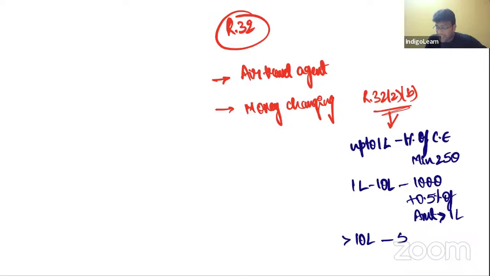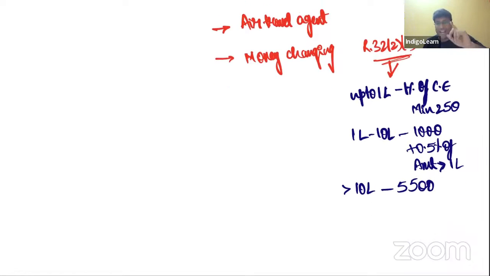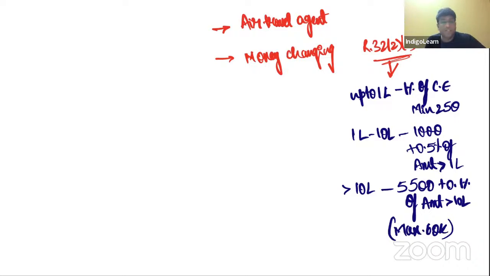And greater than 10 lakhs, 5,500. How has 5,500 come? Because on 1 lakh, 1,000. And on 9 lakh, 0.5% is 4,500. Total is 5,500 plus 0.1% of amount greater than 10 lakhs. And here they told maximum 60,000 per transaction. You're getting my point, everybody, sir?